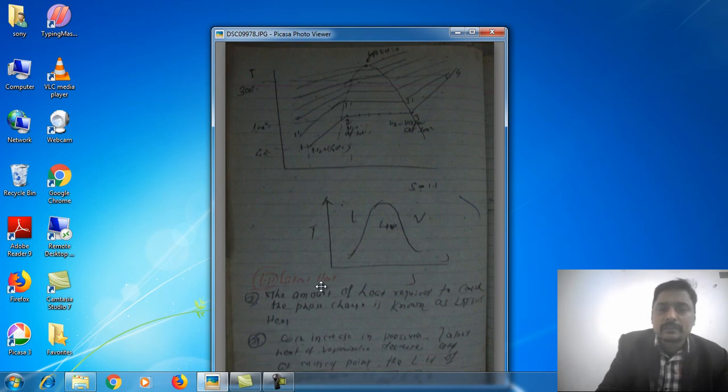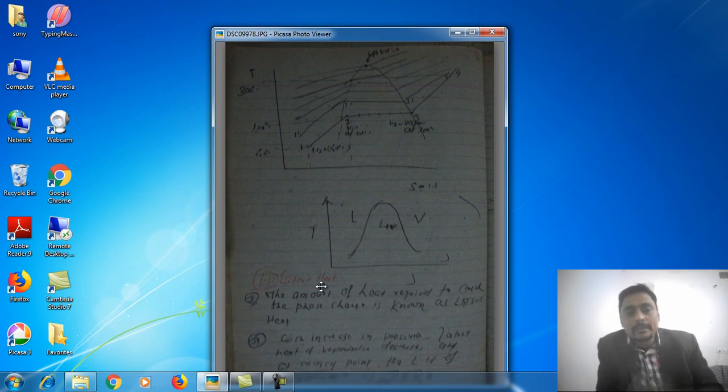So in this figure, we are just observing what we have explained here.